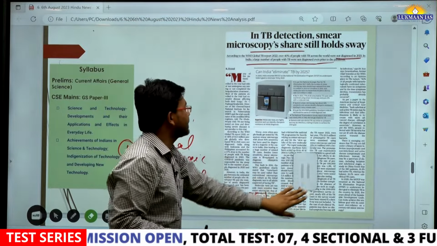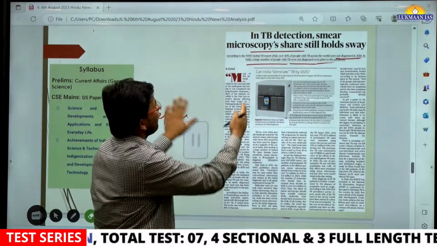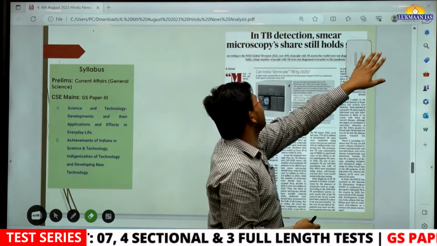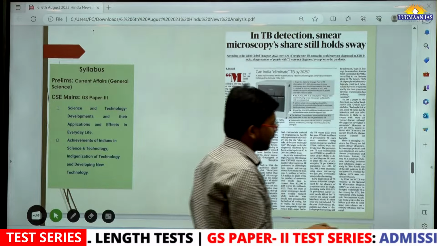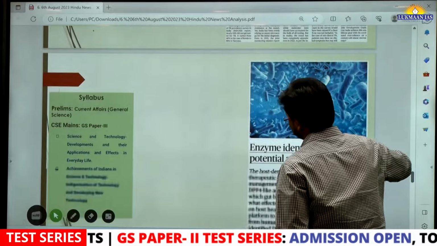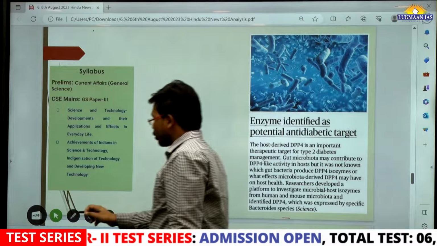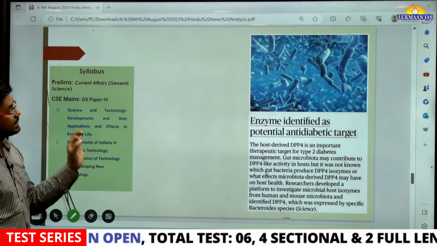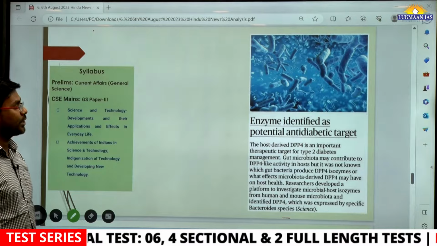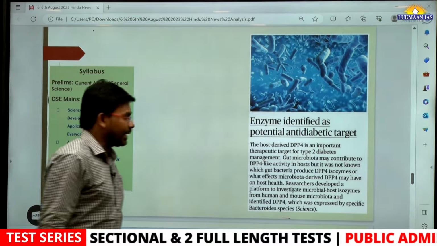They have discussed that we have a microscope used for diagnosis, however it is also not being used properly for diagnosis. That's the thing. Then we have these short topics. These are science and tech related topics. Once again, it says: enzyme identified as potential anti-diabetic target.